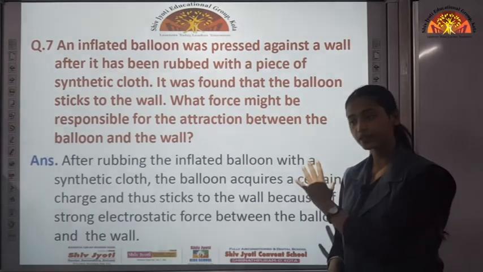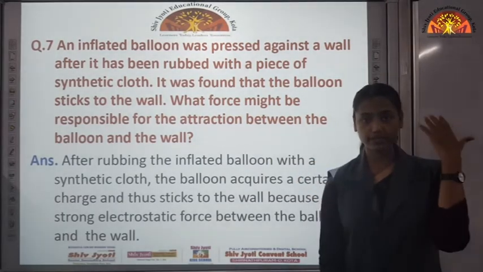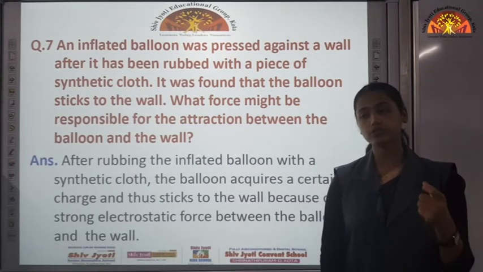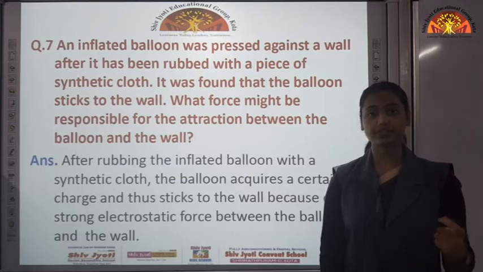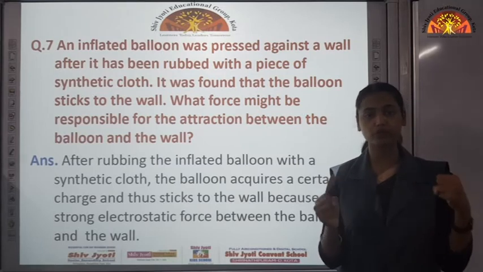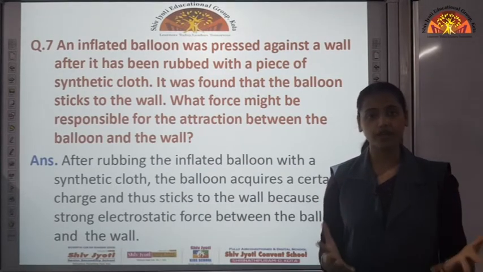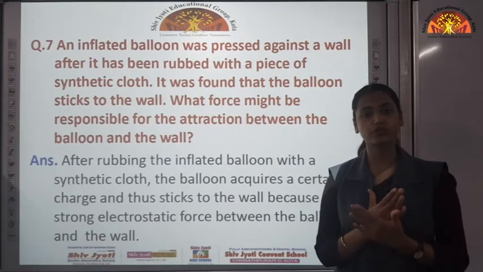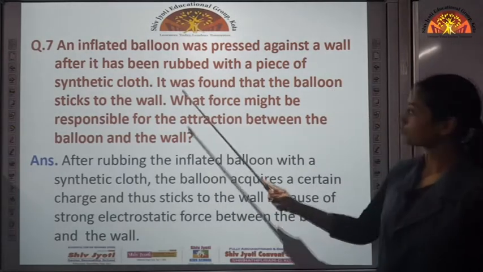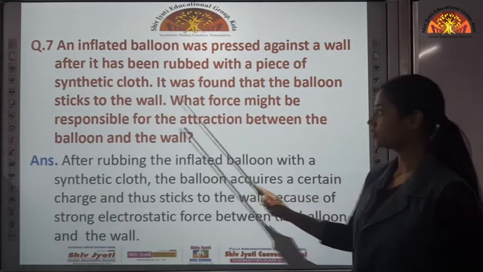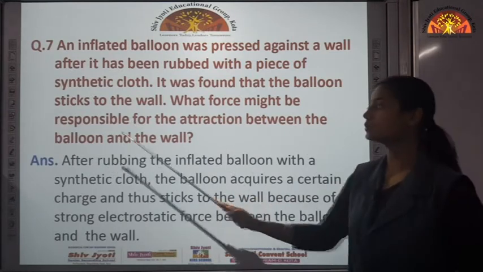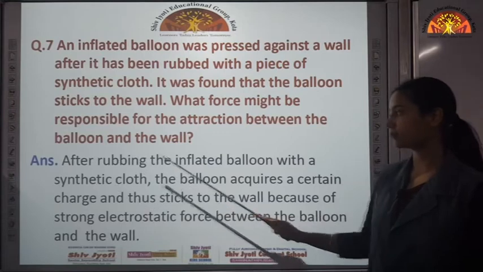So, why is it sticking? Do we have any Fevicol on our hair? No. So, when we rub, which force comes into play? Electrostatic force, because we are rubbing two objects, and because of that rubbing, the body is getting charged and there is a force of attraction between charged and uncharged body. So, it was found that the balloon sticks to the wall. What force might be responsible for the attraction between the balloon and the wall? So, after rubbing, wait.